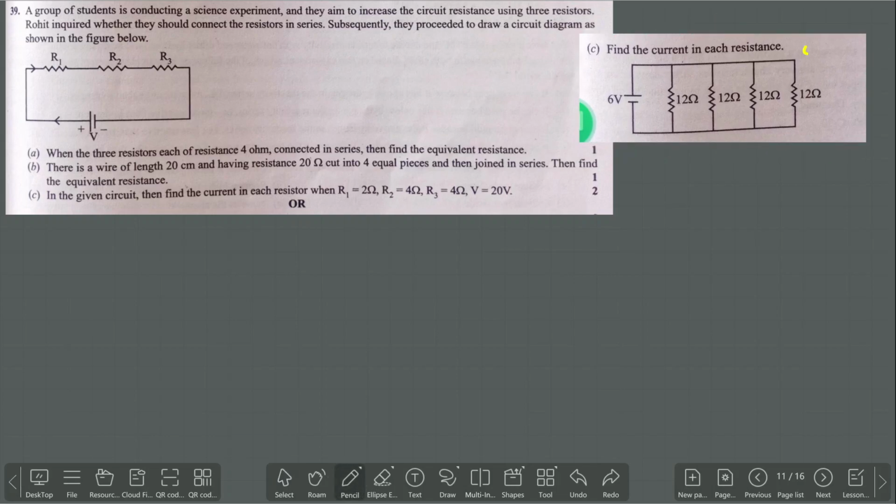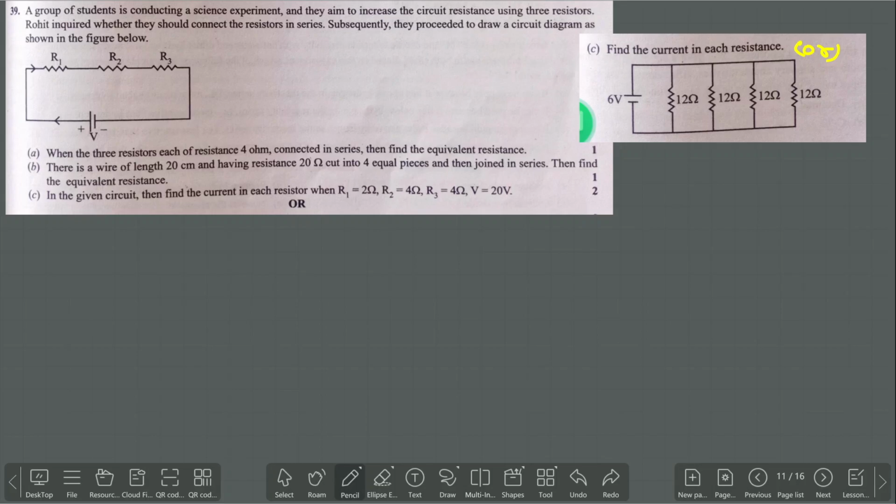This question, it is R option. For the C, it is R option. Now observe the question. A group of students is conducting a science experiment and the aim is to increase the current circuit resistance using 3 resistors. Rohit inquired whether they would connect the resistors in series. Subsequently, the procedure to draw the circuit diagram as shown.